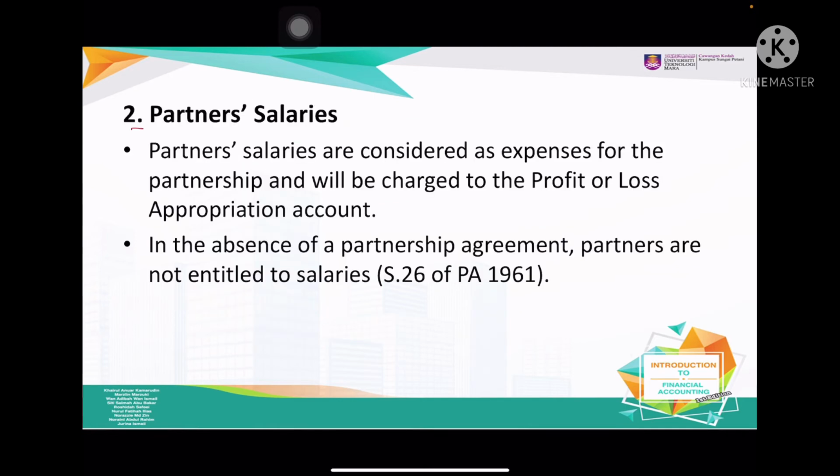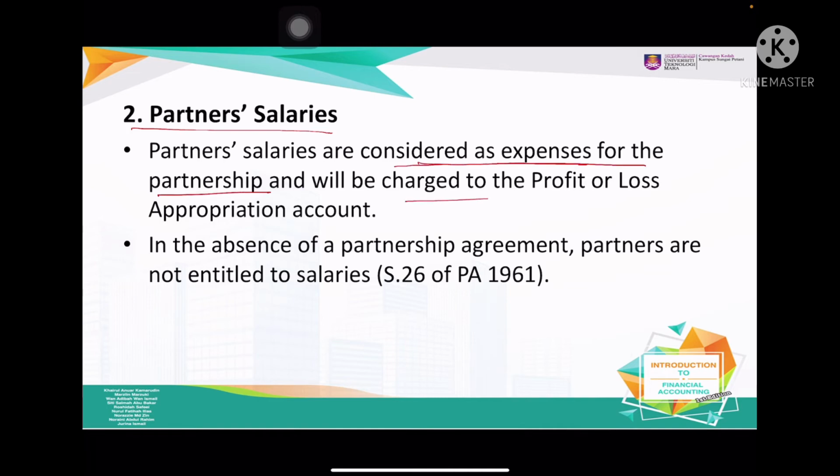Alright, partner salary. Please remember again, if you do not state in your partnership agreement, you are not entitled to the salary. But if you want to have a salary, for example, you don't have money, so you need the salary every month, then you have to state it in your agreement. Partner salaries are considered as an expense for the partnership.